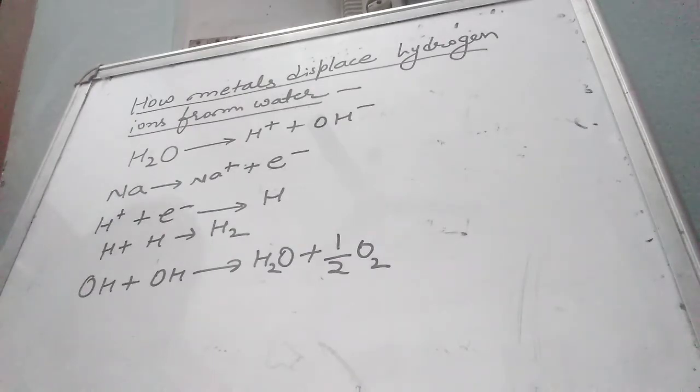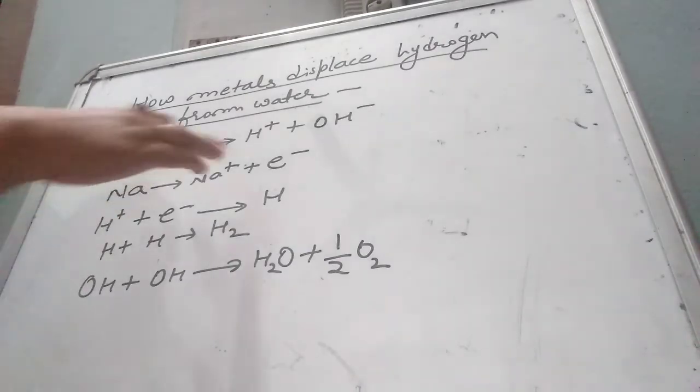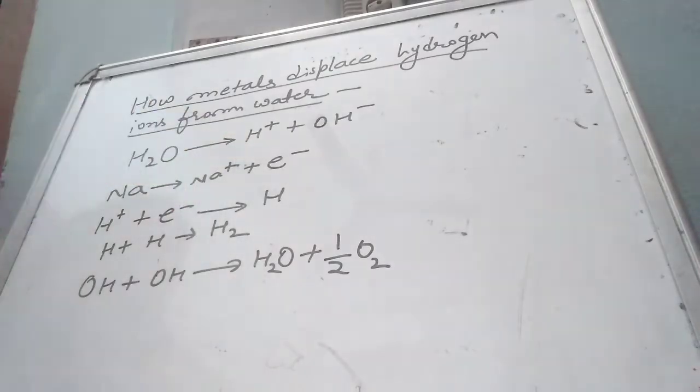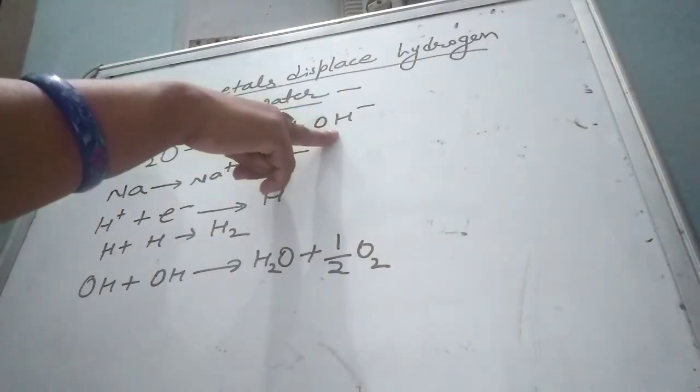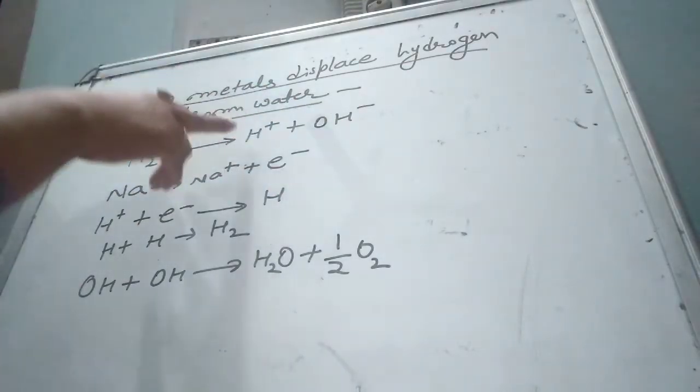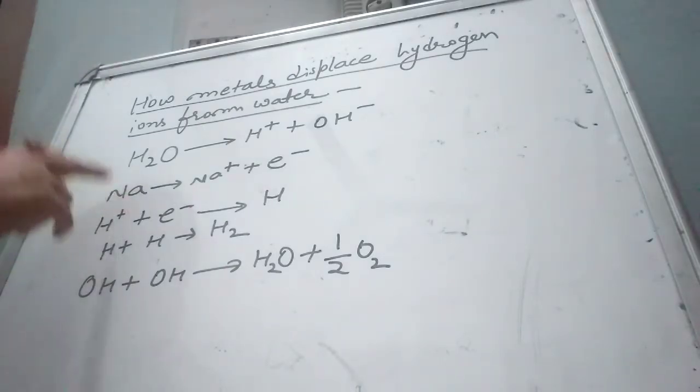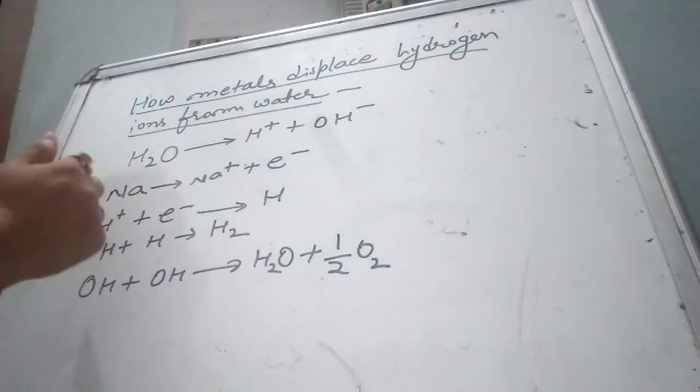Now, how does a metal displace hydrogen from water? Water partially ionizes into H plus ion, also known as hydronium ion, and OH minus ion, which is also known as hydroxide ion.